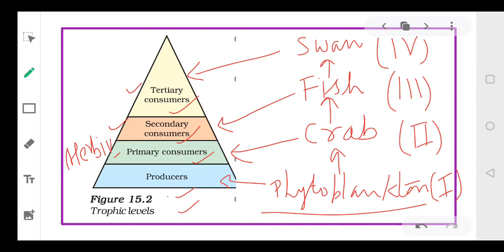Okay, we have done this in the last lecture. Primary consumers are called herbivores. Secondary consumers are called carnivores. And your tertiary consumers are called omnivores.